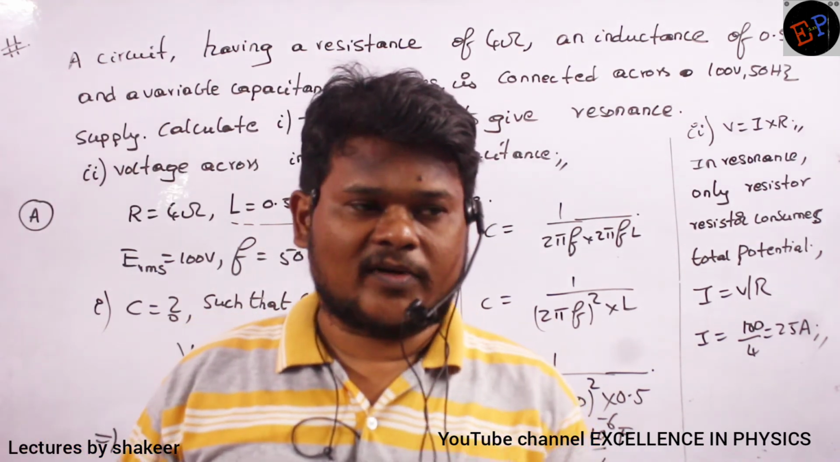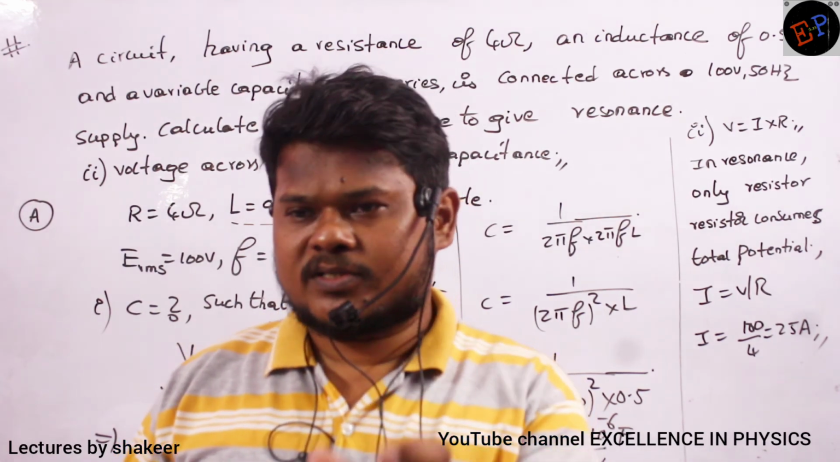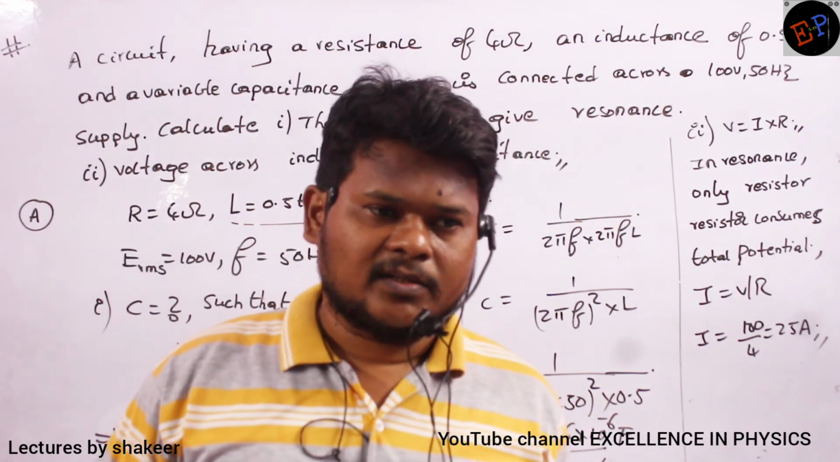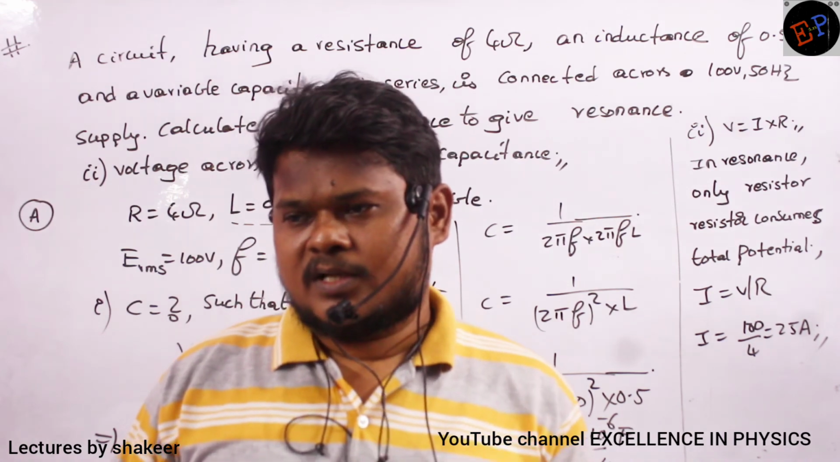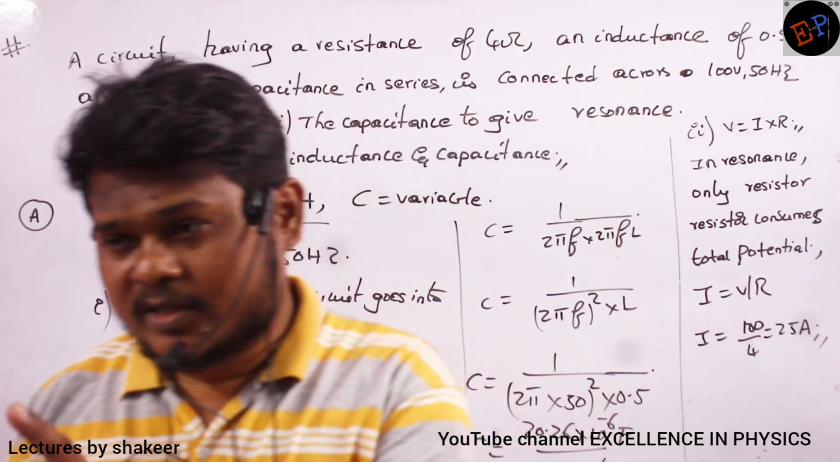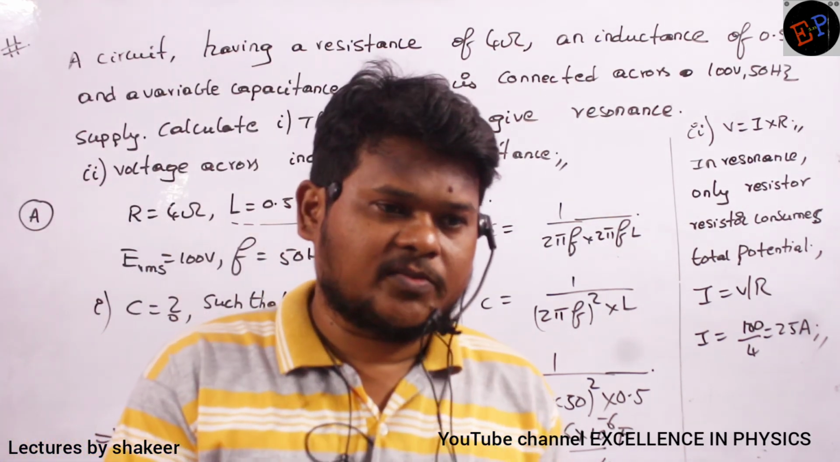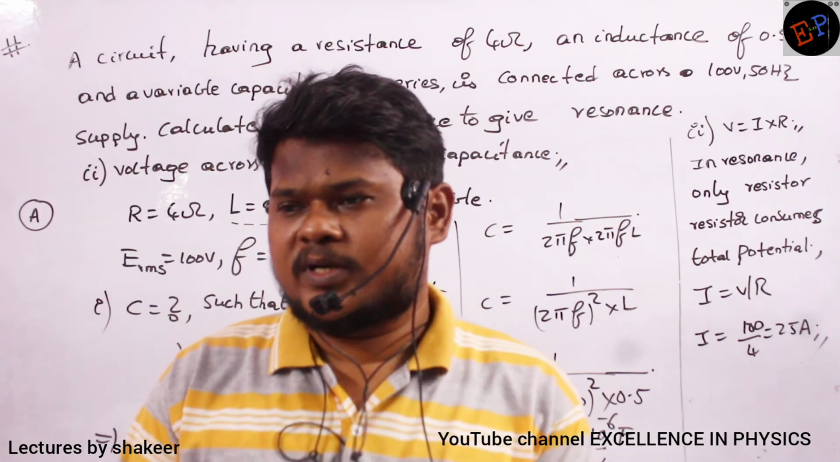Already we have studied the Q factor. In Q factor we studied the potential drop across the inductor divided by the potential drop across the resistor. It means there is a potential drop across the inductor and capacitor also, but that is not given by the supply voltage. The supply voltage is totally consumed by the resistor only. This point you should remember.